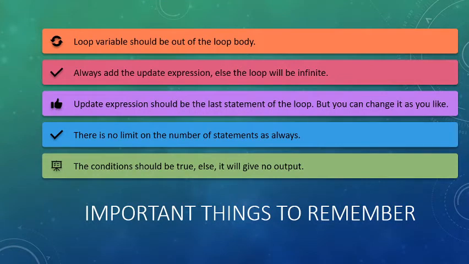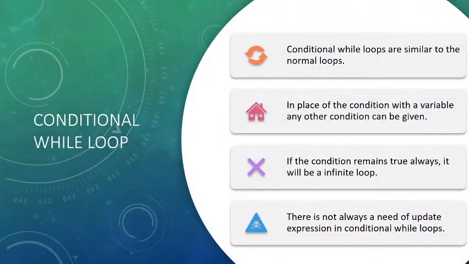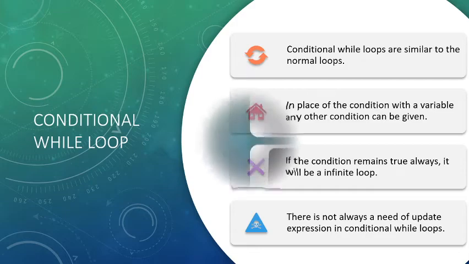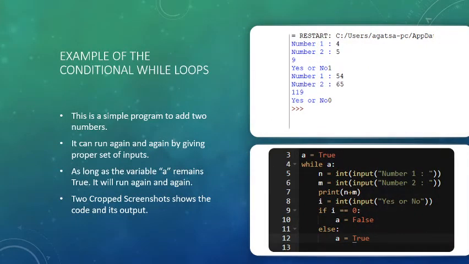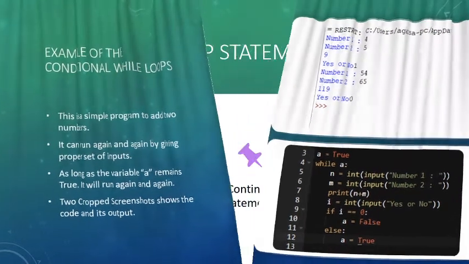Important things to keep in mind: for a loop, whatever loop it may be, whether it is a for loop or a while loop, every loop should have 3 things to be considered. First is initialization, then condition, and update expression. Now, conditional while loops are similar to the normal loops, but in place of a condition with a variable, any other condition can be given. Here is an example of a conditional while loop.